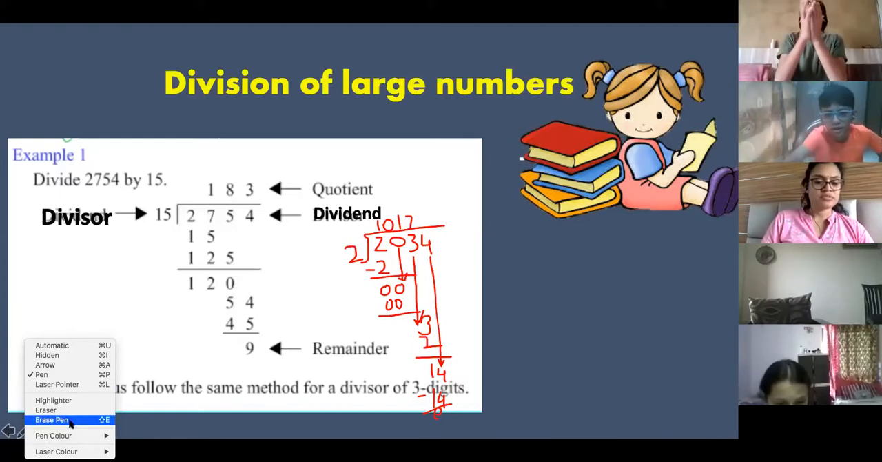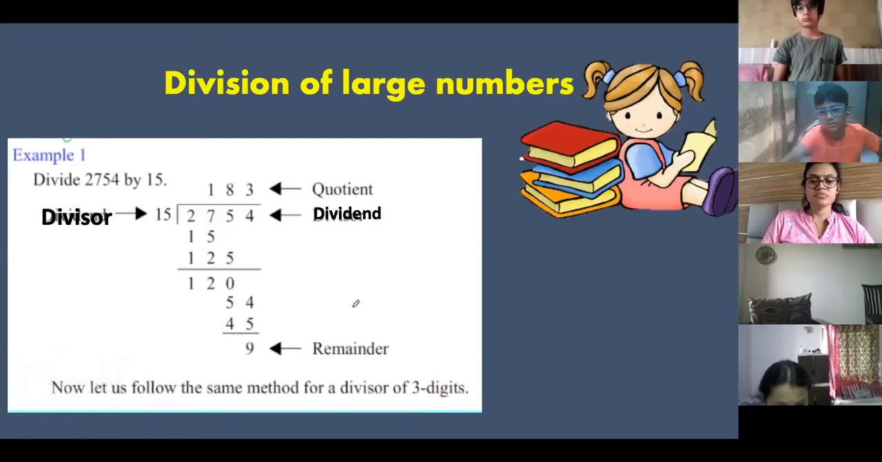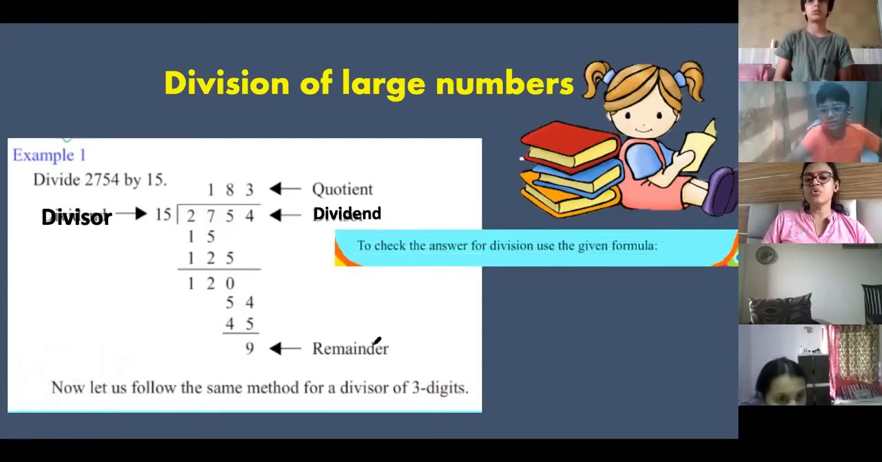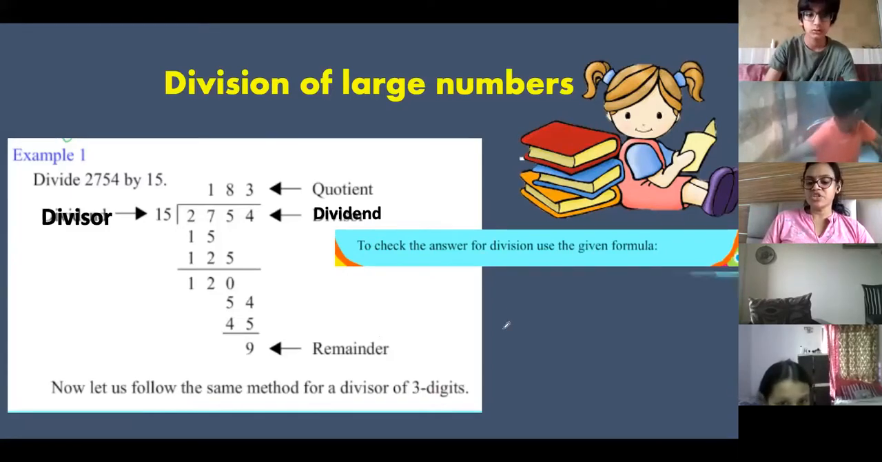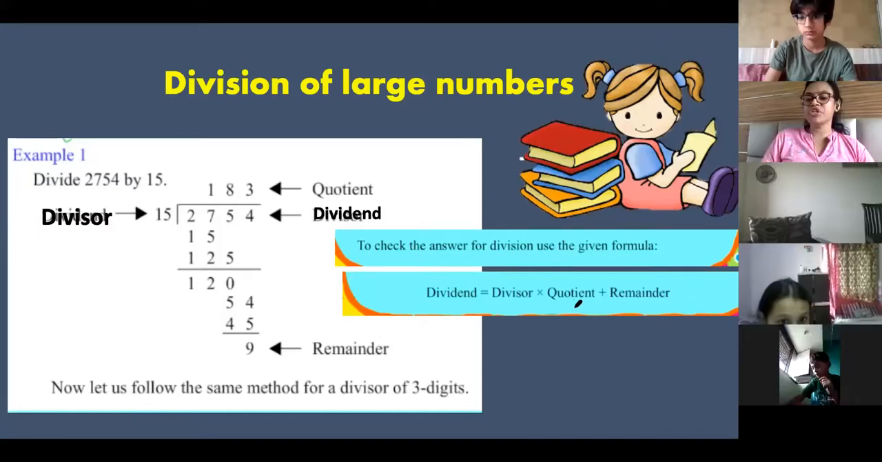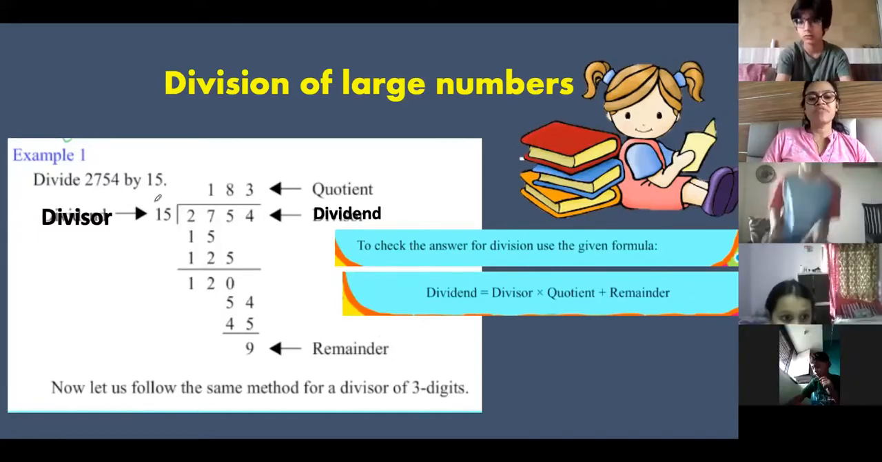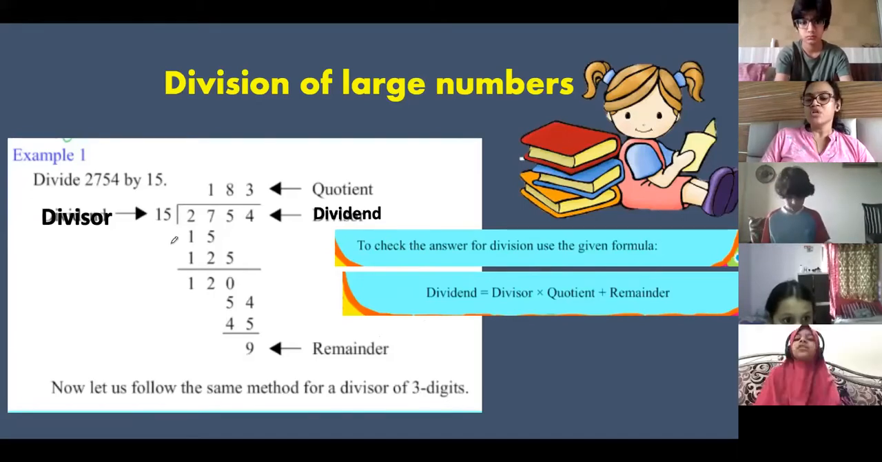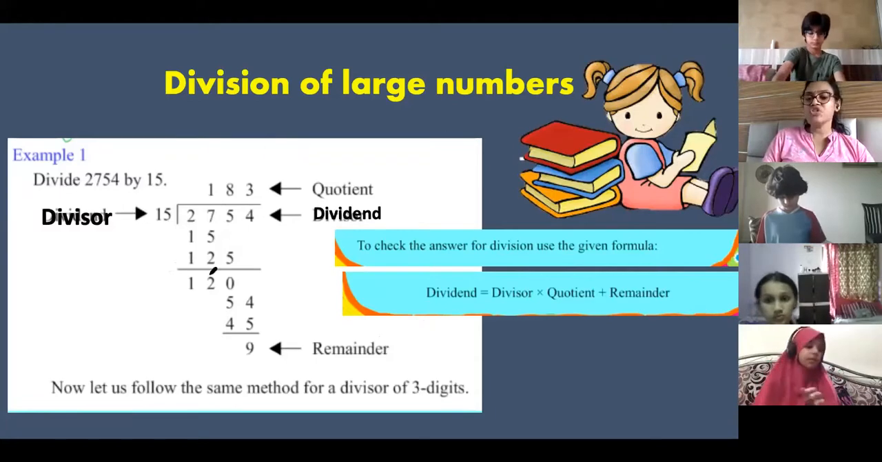Give something tricky now. Now there is one rule in division. If you want to check the answer for division, what do we do? Dividend should be equal to divisor into quotient plus remainder. Can you check this here? What is divisor? Divisor is 15. Ma'am, I know this method. Yes, so you can check whether you have done your division correctly or not.